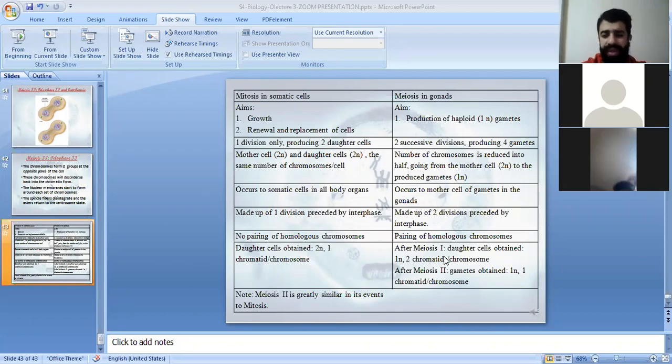Why did we repeat this? This is found in the curriculum of grade 12, so we have to repeat this because in the next session, inshallah, we're going to start with spermatogenesis and oogenesis. How does the formation of the sperm occur, and how does the formation of the oocyte or the egg cell occur? So you have to know mitosis and meiosis, and you have to fix the information about them before we start with these activities about the formation of the sperm. It's called spermatogenesis, and the formation of the egg cell, the oocyte, is called oogenesis.